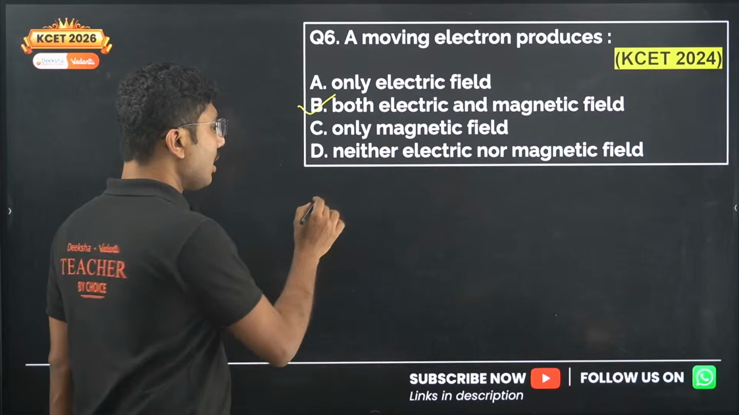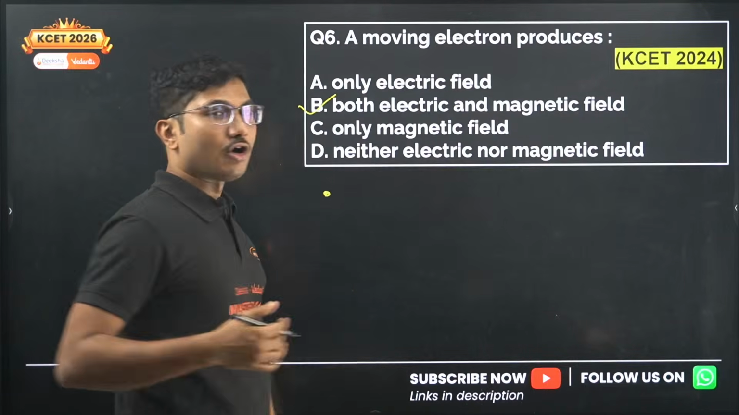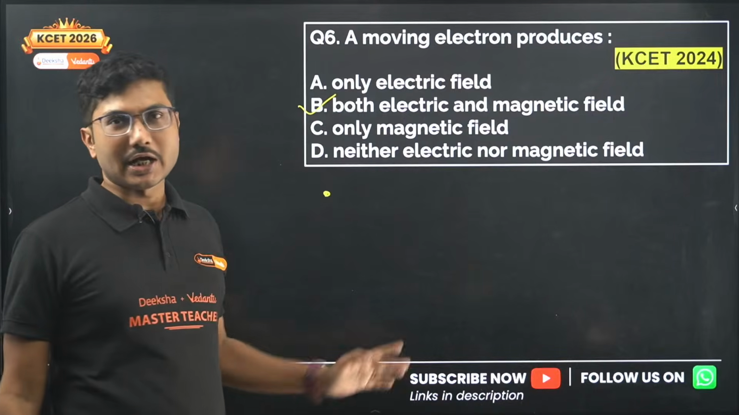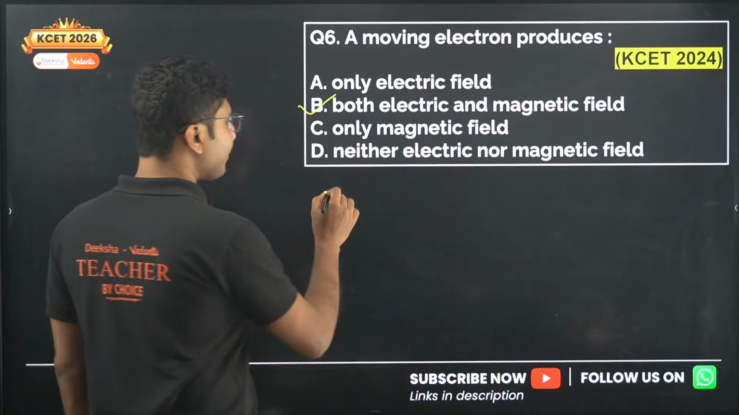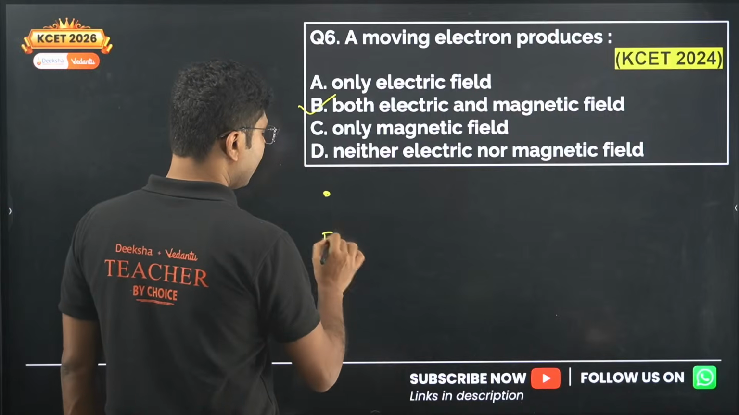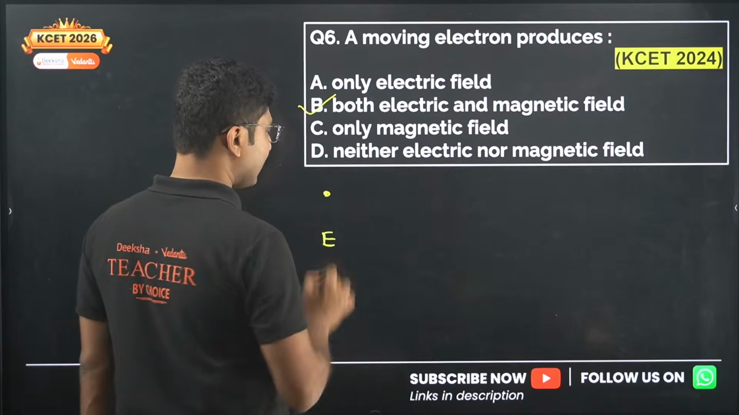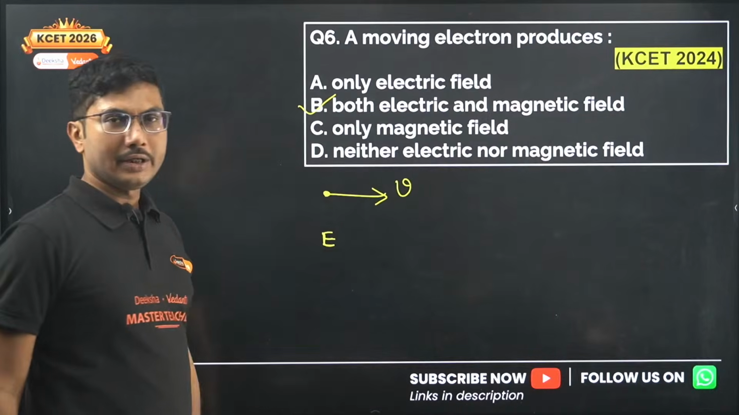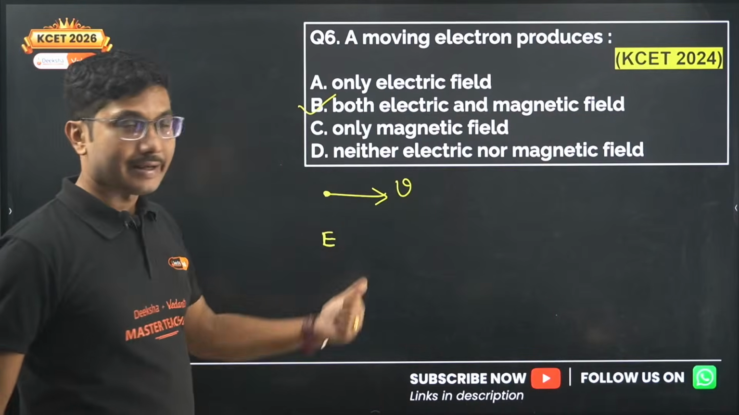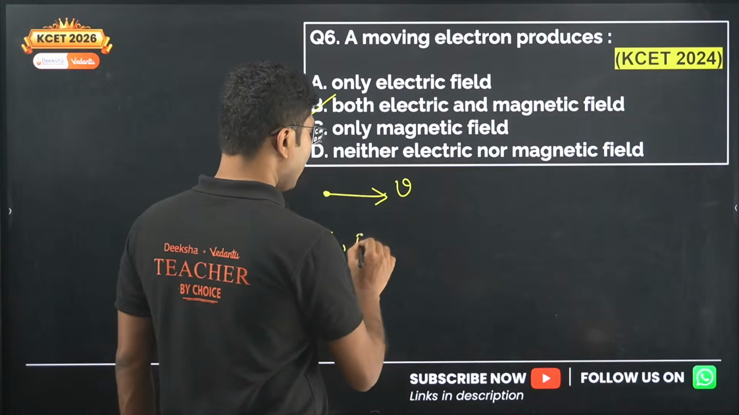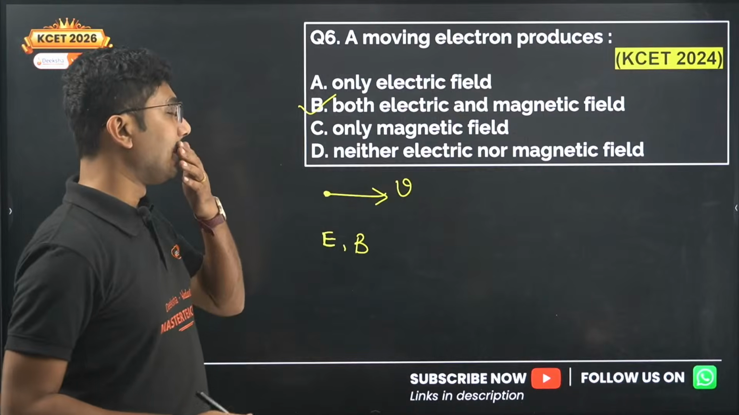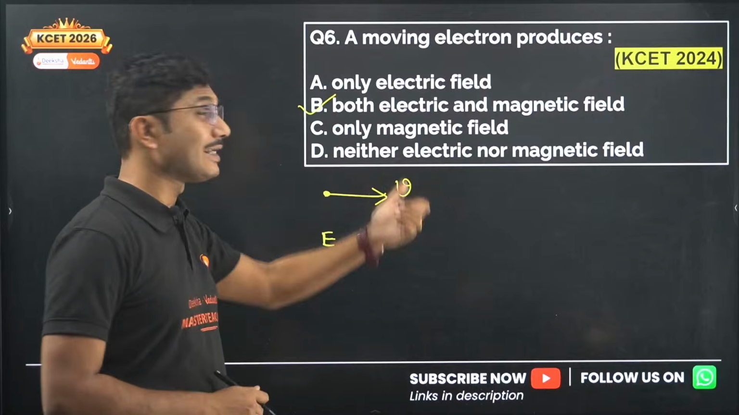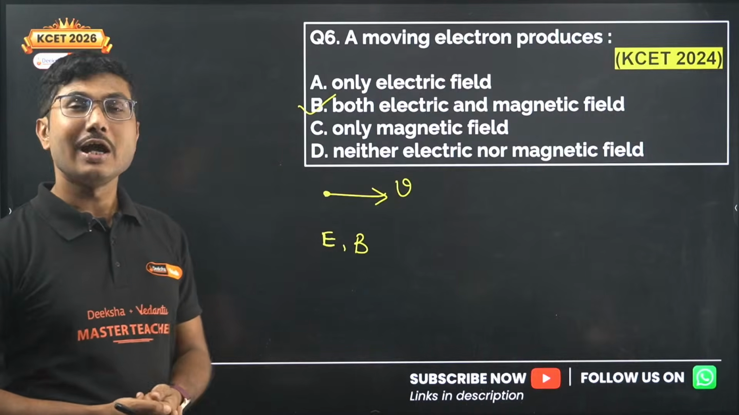Electron, whether it is static or moving, will always produce an electric field. If it is a static charge, it will always produce an electric field. Electric field is by its nature. Now when it is moving, as soon as it starts moving, it also produces a magnetic field. Later on you will learn that an accelerating electron produces electromagnetic waves.